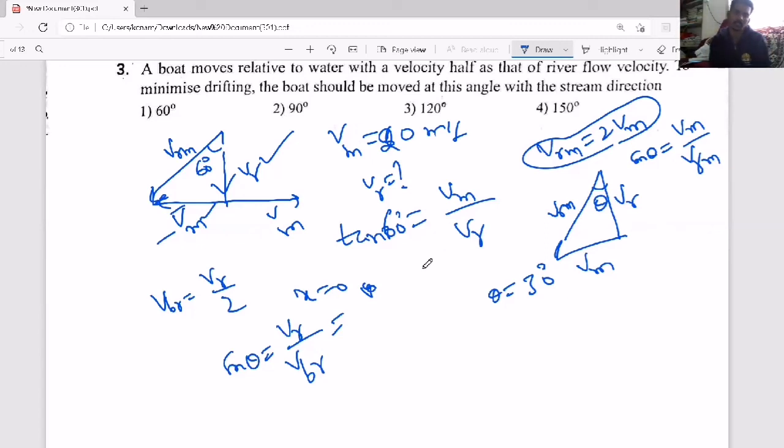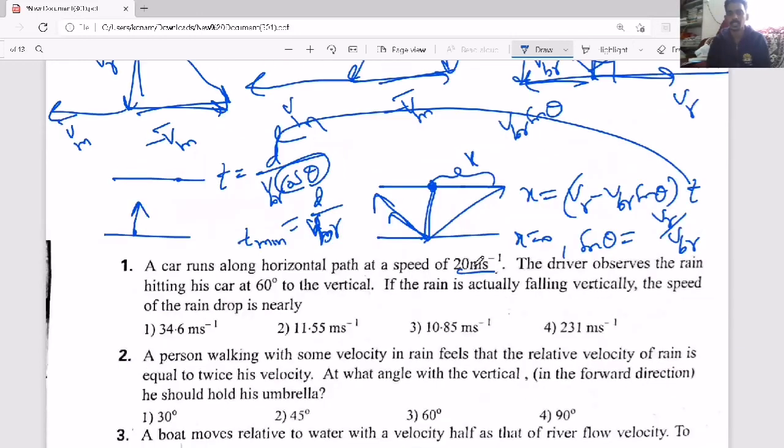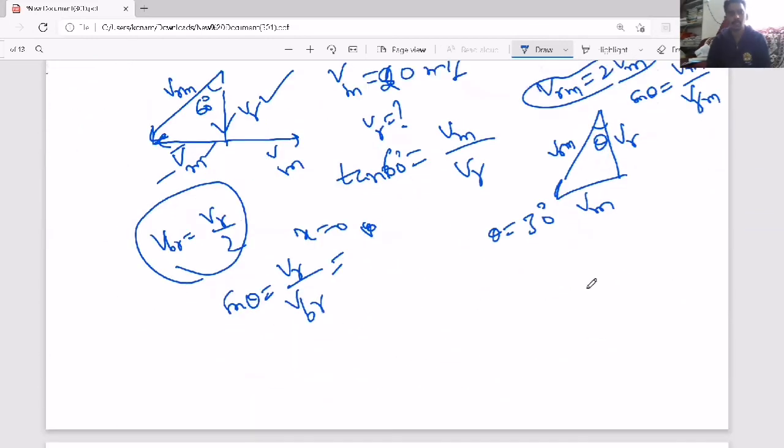Now here they have given something wrong, because the velocity of the boat with respect to the river is half of the river velocity they are telling. And here we have taken the condition sin theta equal to VR by VBR.